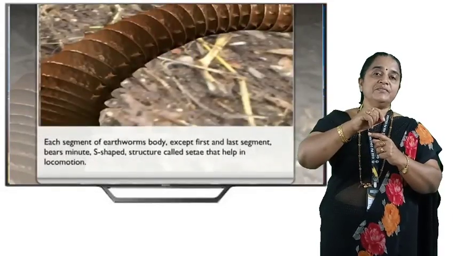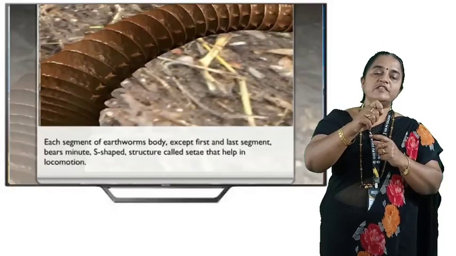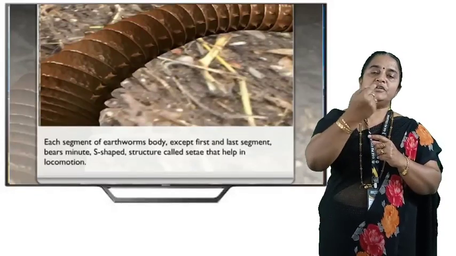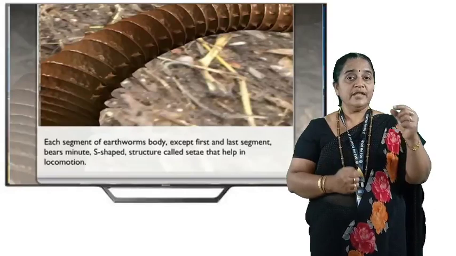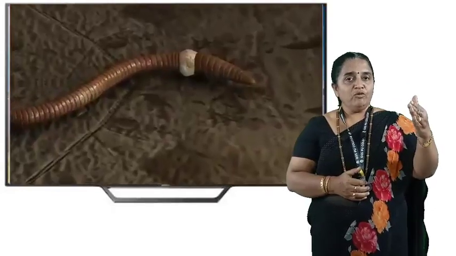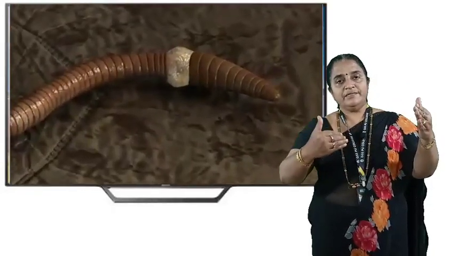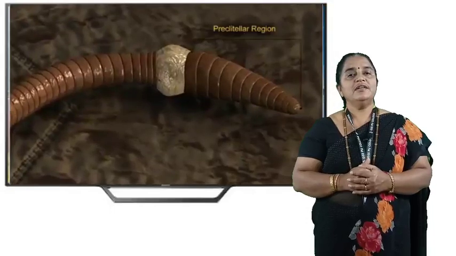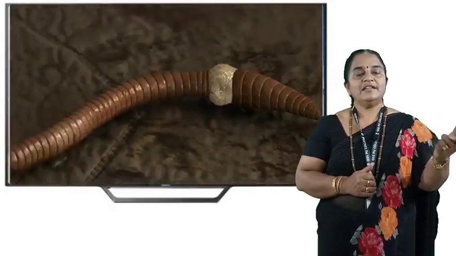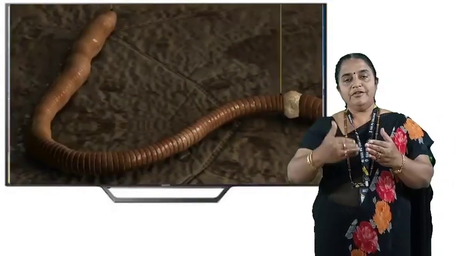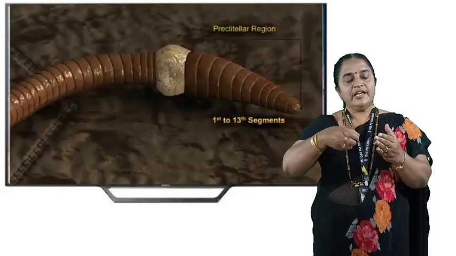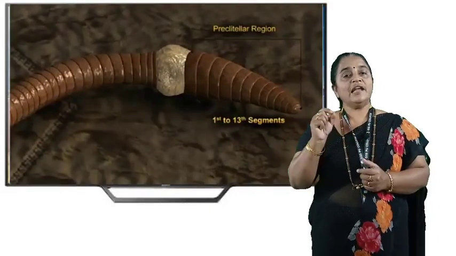It is highly sensory. It will check the toxicity of the humus before it ingests. Then segment 1 to 13, this region we call preclitellar region. 14, 15, 16 showing the thick shining band known as clitellum.